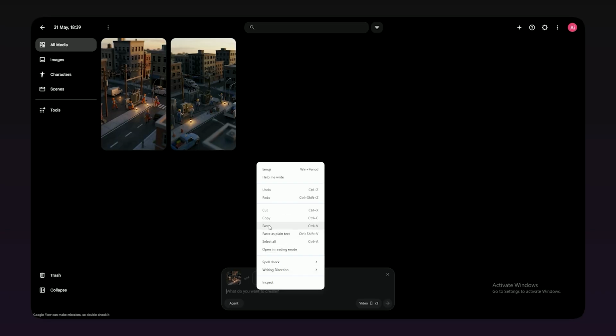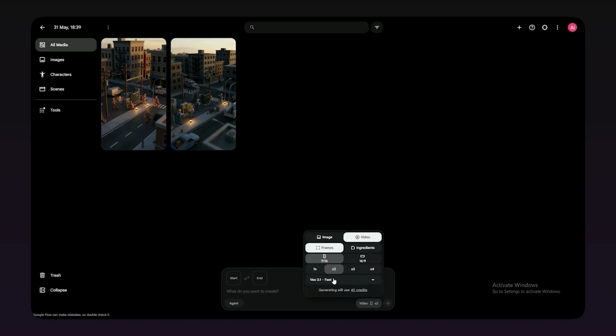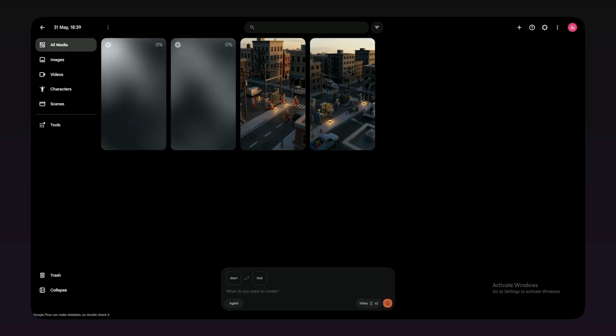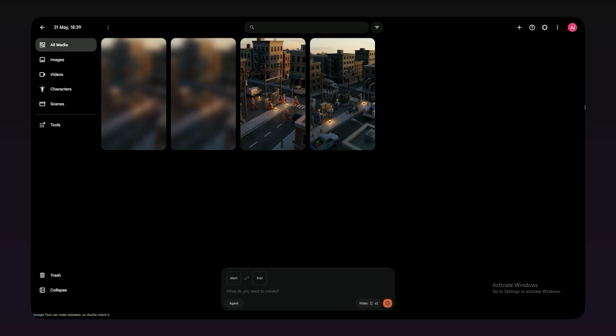Paste the video prompt into the prompt box. Set the aspect ratio to 9:16, select how many video outputs you want, and select the video model. I personally choose VO 3.1 fast for better results. Then click Generate. Flow AI will transform your image into a cinematic rescue video, complete with motion, action, and realistic effects. And that's literally it.